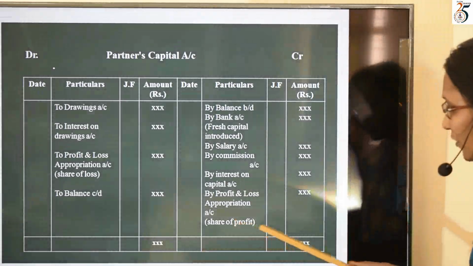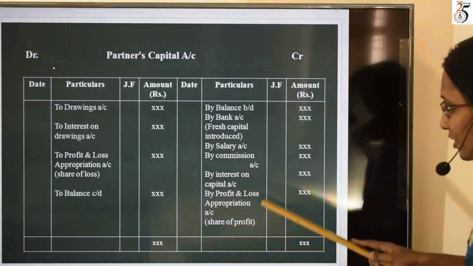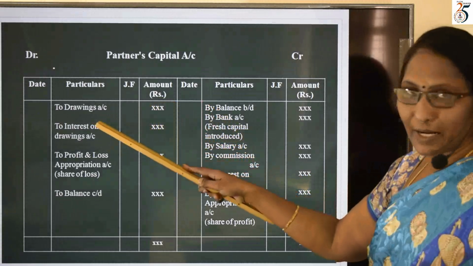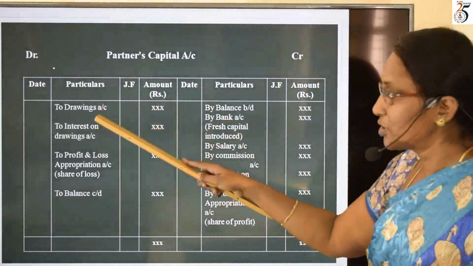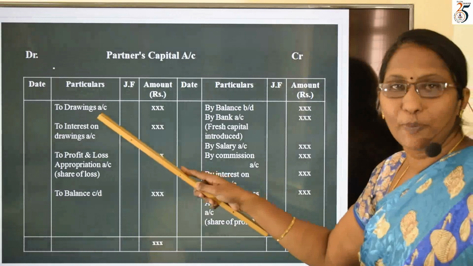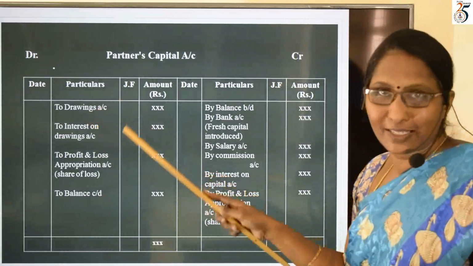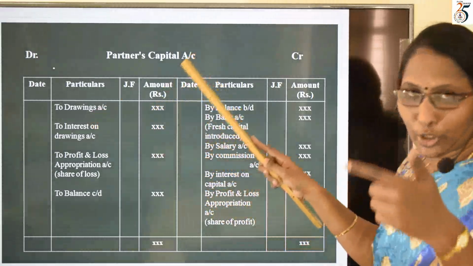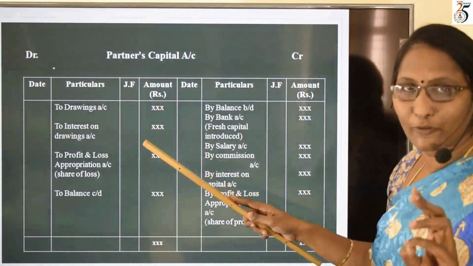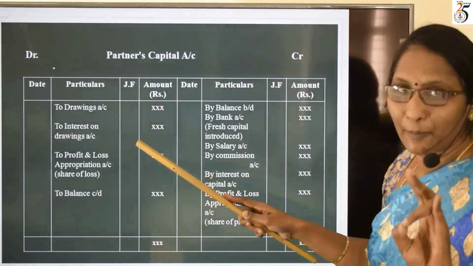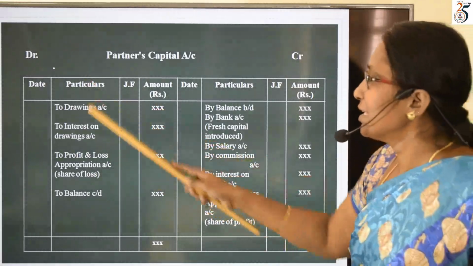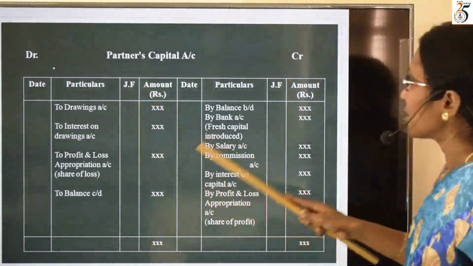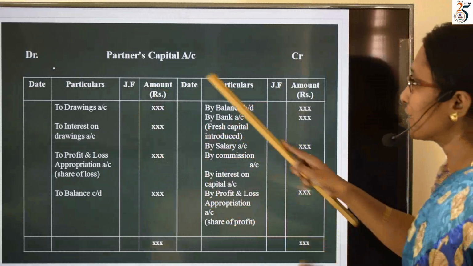Out of the profit which we are going to show, a particular part or an amount will be withdrawn by the partner and should be shown here as drawings. Both can be written in debit side. Both the withdrawals will reduce the capital value, so should be written in debit side.